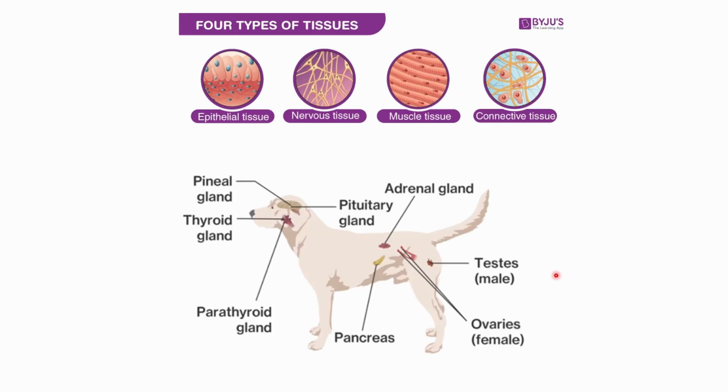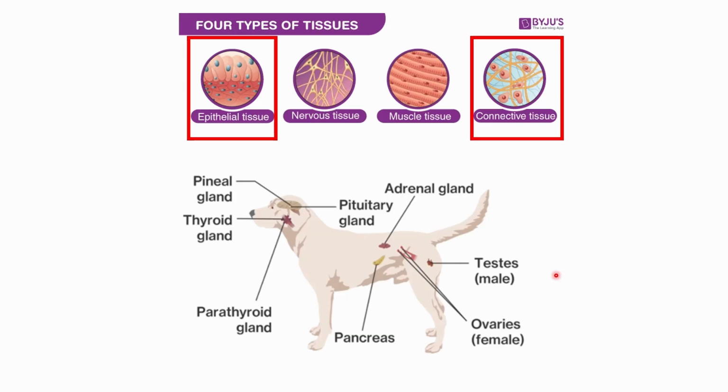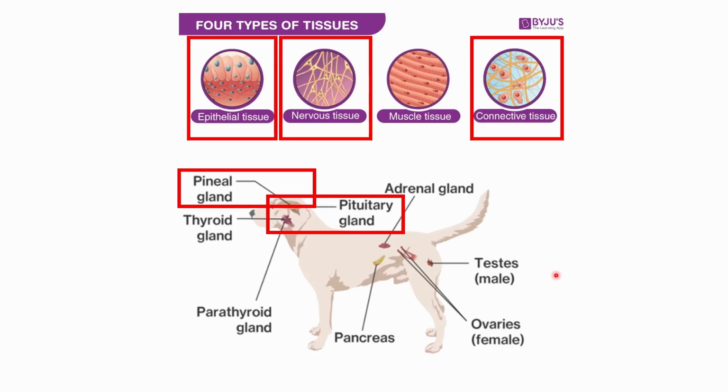Okay, so among the four basic types of tissues, we would have the epithelial, nervous, and the connective tissues, which are usually found within these glands of your endocrine system. For the endocrine glands found within your brain, you would have your pituitary gland and your pineal gland. Then you would also have your thyroid gland in the ventral neck area. Then you would also have your parathyroid gland, which is found very near your thyroid gland, hence its name para, which means beside the thyroid gland.